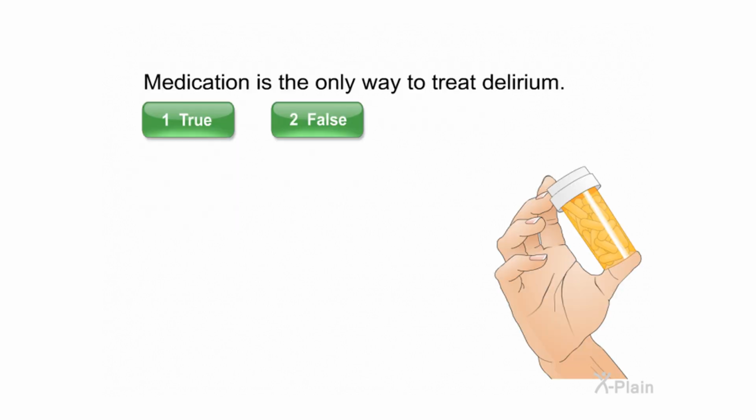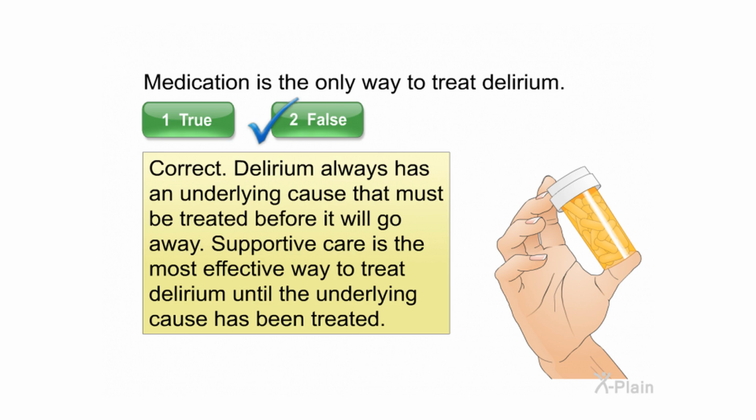Medication is the only way to treat delirium. Select true or false. Correct. Delirium always has an underlying cause that must be treated before it will go away. Supportive care is the most effective way to treat delirium until the underlying cause has been treated.